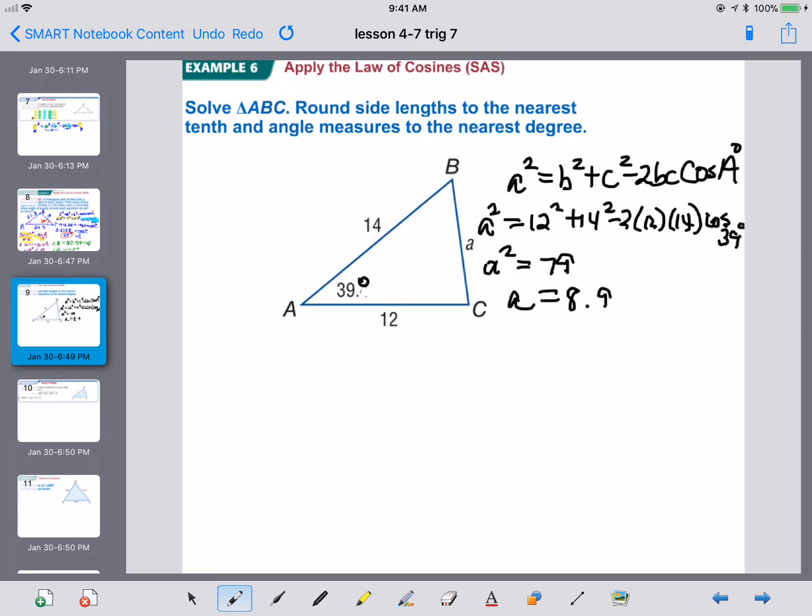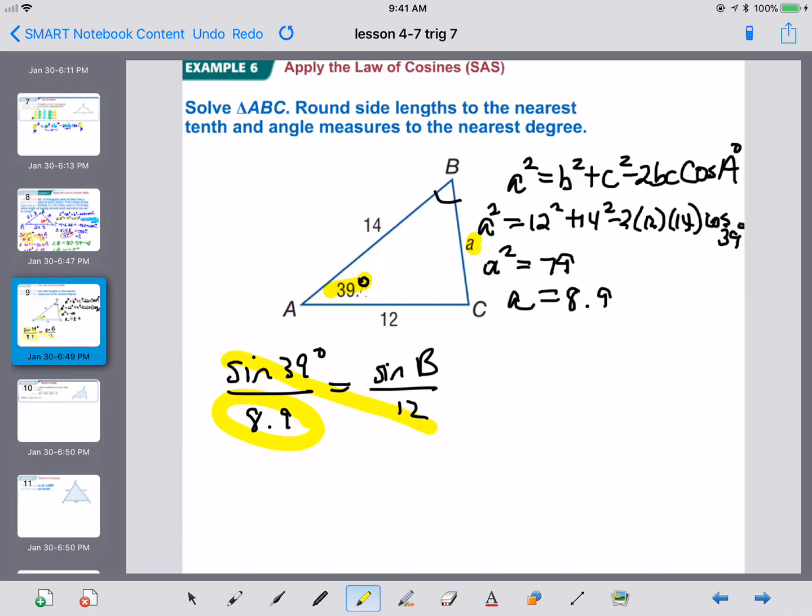Now, we have finally a finished pair. We just found A, and they gave us angle A to start. So now we can use the law of sines to find B or C. Let's go with B. We'll just go alphabetically here. So I know that the sine of angle A over little a is the sine of angle B over little b. Now this time our variable is stuck inside of a sine, so we're going to cross multiply and then divide. So the sine of 39 times 12 divided by 8.9 is